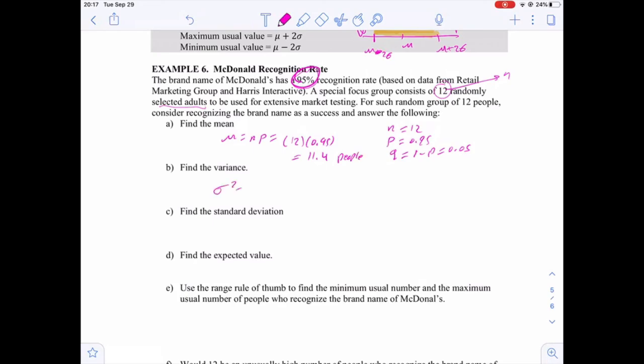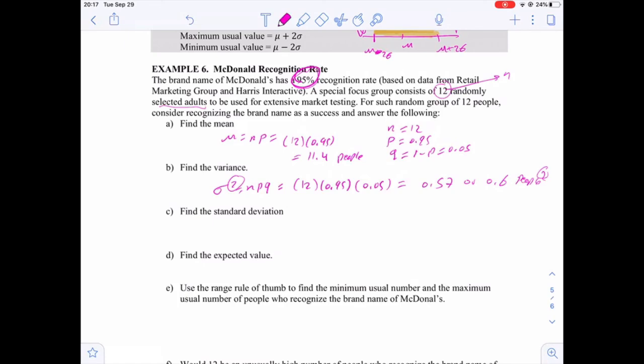Now find the variance. The variance, sigma squared, equals npq, and that is 12 times 0.95 times 0.05, which gives us 0.57, or 0.6 people squared. Because we have a square here, we use a square for the unit. Find the standard deviation.